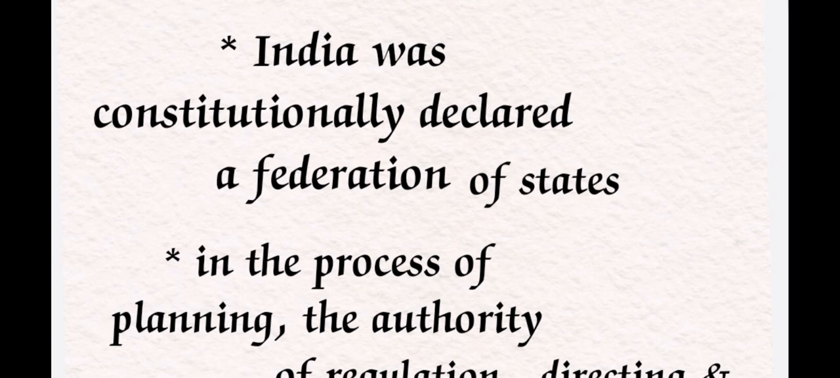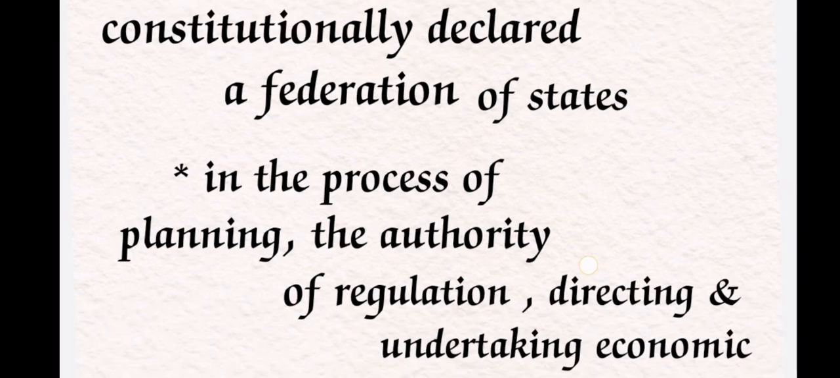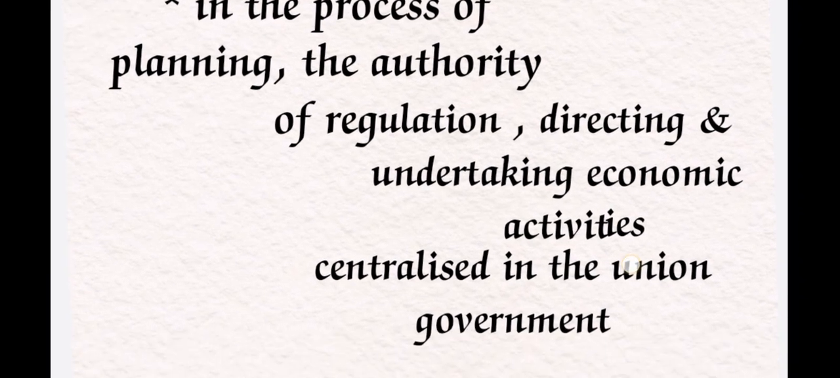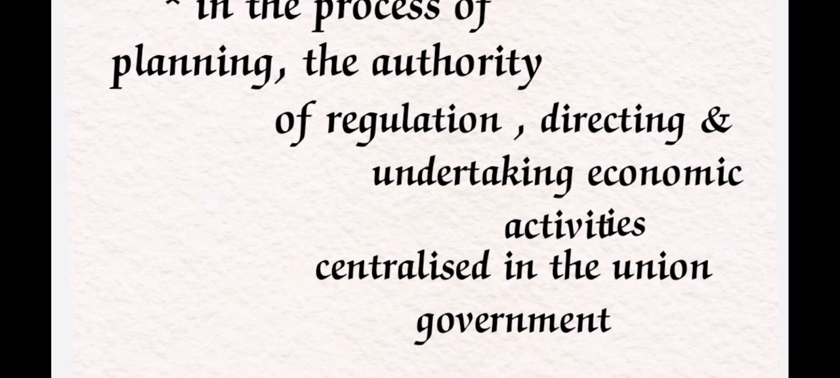So for the federation of states, we can say that it is unitary in spirit and federal in structure. Here, in the process of planning, the authority of regulating, directing and undertaking economic activities became more and more centralized in the union government. So economic planning comes under the central government. Almost everything was centralized, and we have to follow the important economic decisions made by the central government, especially the union government.